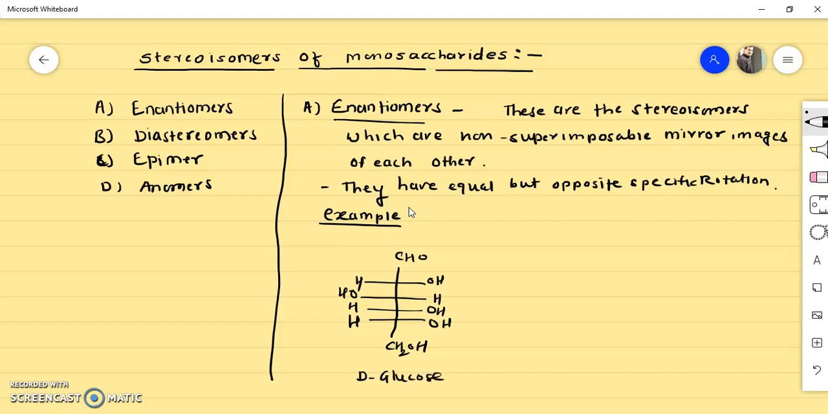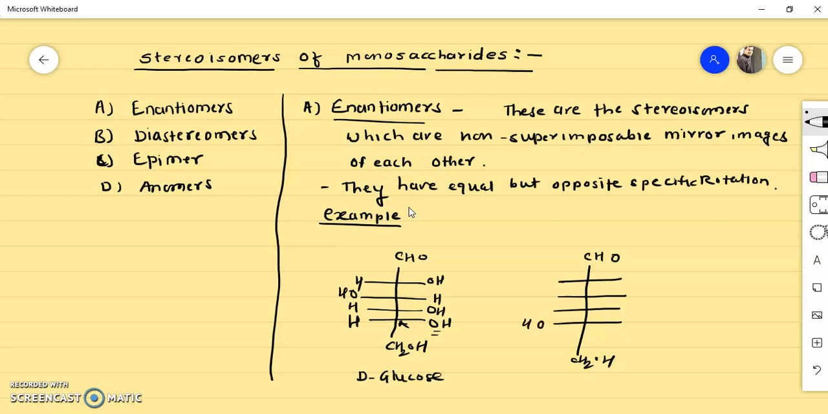Now why is it D-glucose? Because the second last carbon atom from the bottom has the OH group on the right hand side. So it is D-glucose or the plus glucose we can say. Now if we put a mirror here and take the mirror image of this glucose, the mirror image will be like this. Okay, so CH2OH as it is.